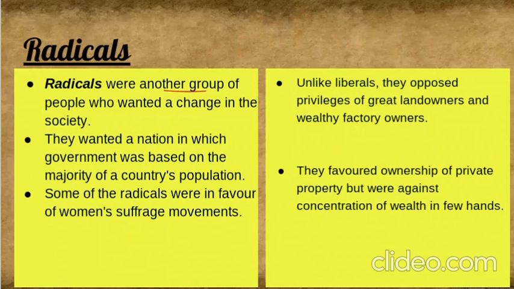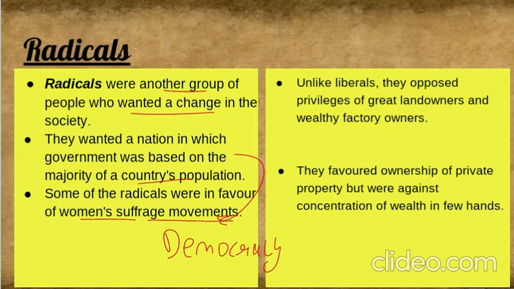Next come radicals. Radicals were another group of people who wanted a change. They wanted a nation where government was based on the majority of the country's population. So they wanted a kind of democratic government, a democracy where people choose the government. Some of the radicals were in favor of women's suffrage movements also, where movements demanded voting. So they supported women also.